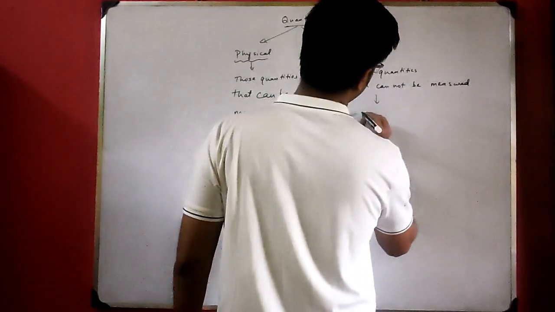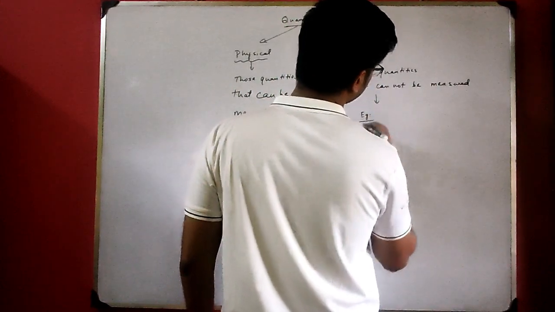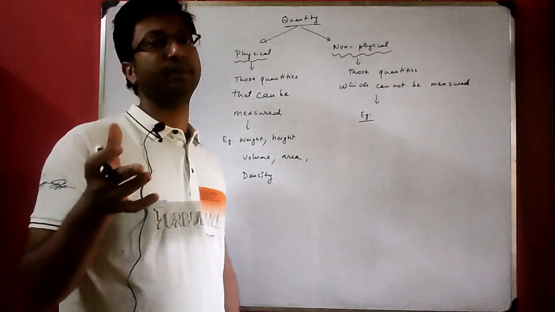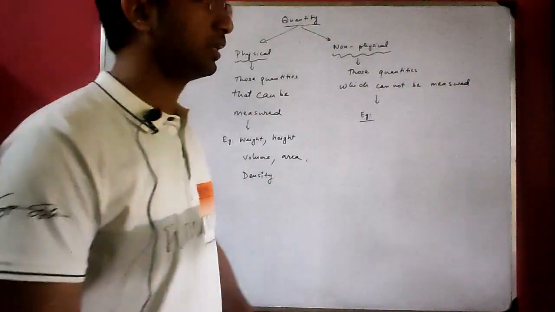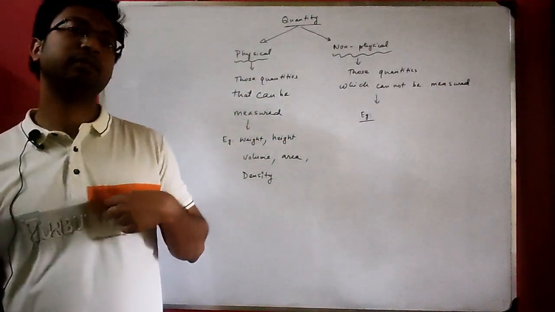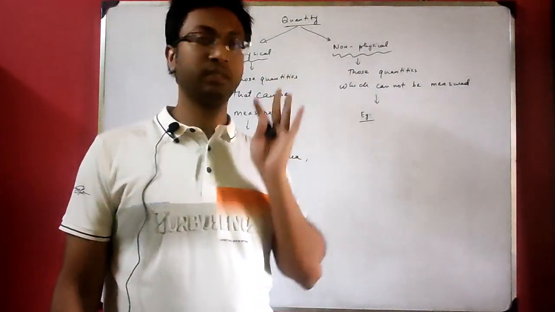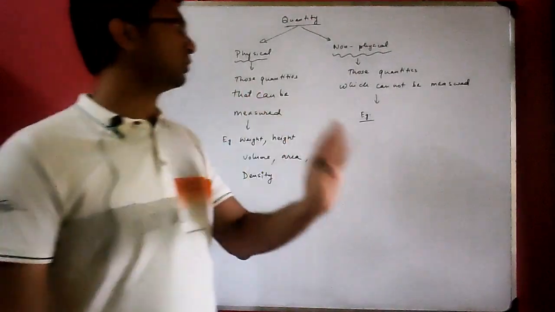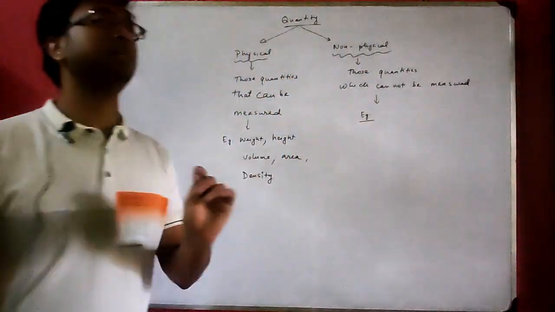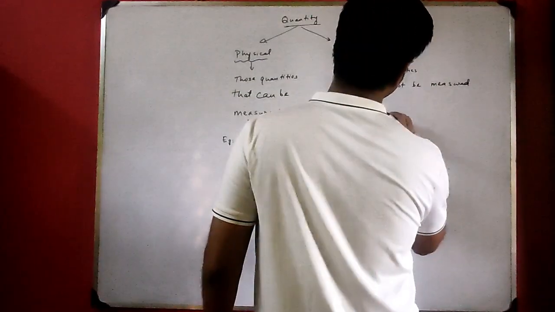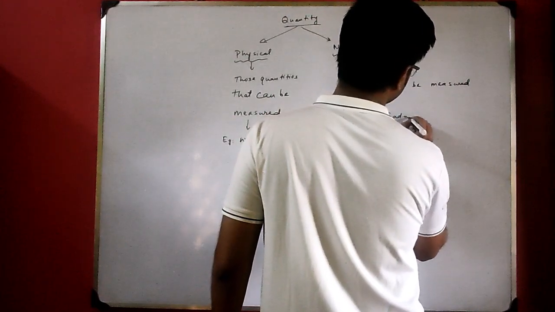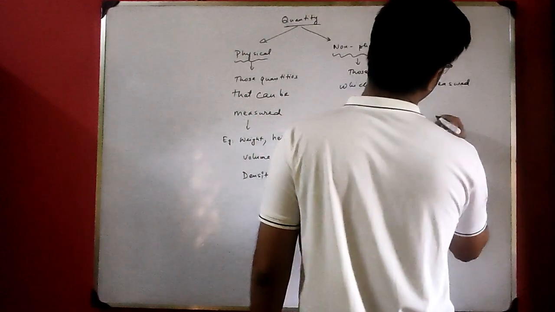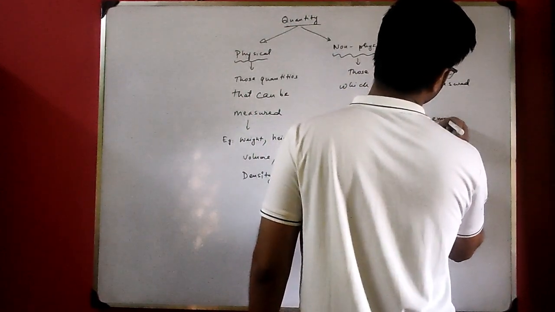Examples of these quantities are, suppose today you are sad. Today you are not feeling good. So how much sad are you? It's an emotion, it's a feeling. You know that you are sad, but if someone asks you how much you are sad, can you represent it with a number? No. So whatever feelings you have, these are non-physical quantities. Example, sadness, then any sort of emotions.